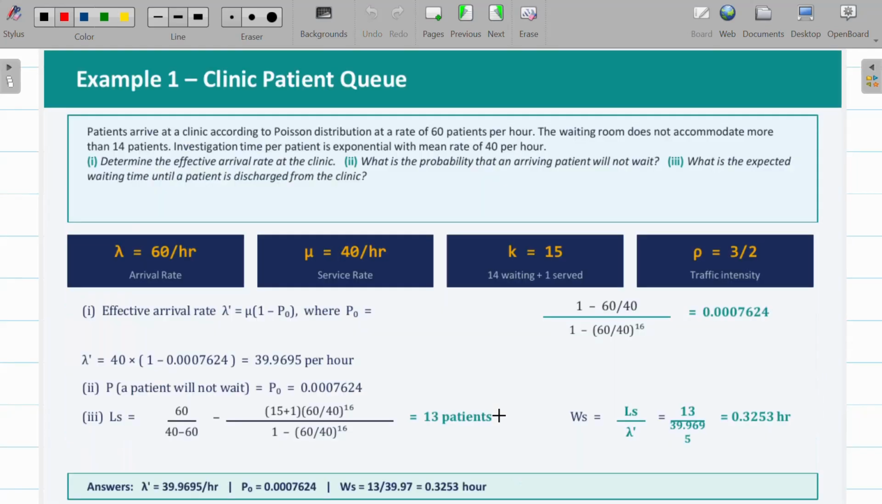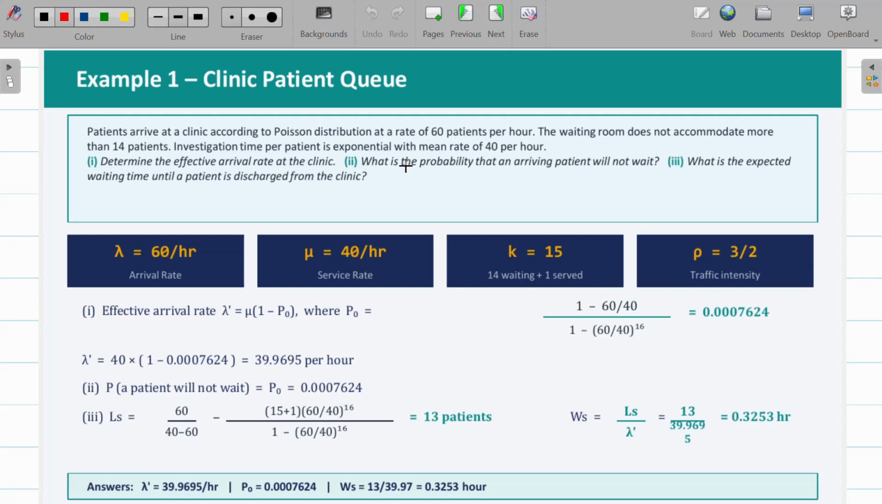Okay, so let me go with problem 1. Patients arrive at a clinic according to a Poisson distribution at a rate of 60 patients per hour. The waiting room does not accommodate more than 14 patients. The investigation time per patient is exponential with a mean rate of 40 per hour. We are supposed to determine the effective arrival rate at the clinic.